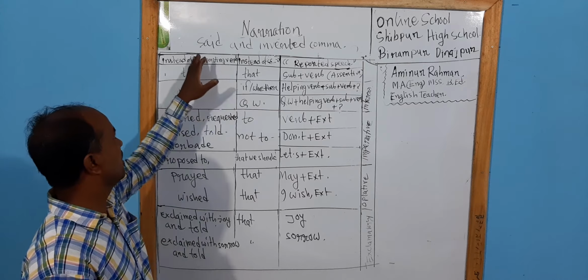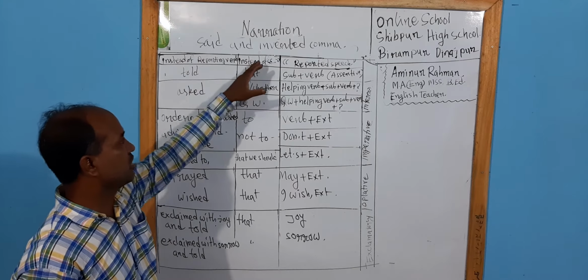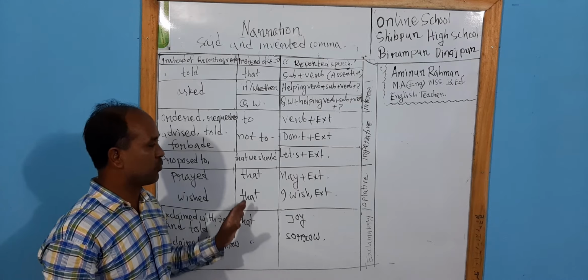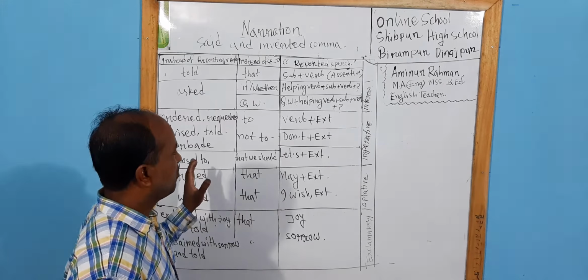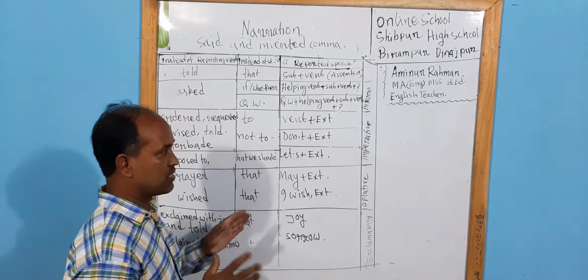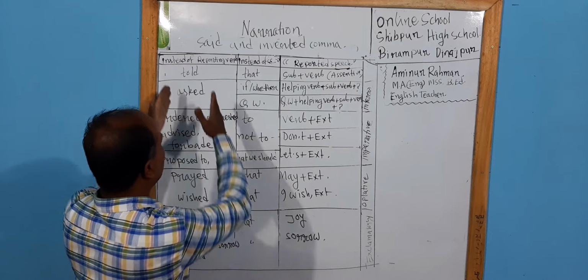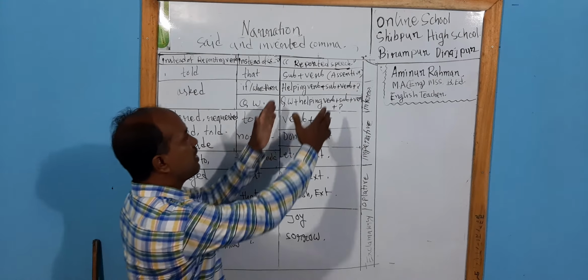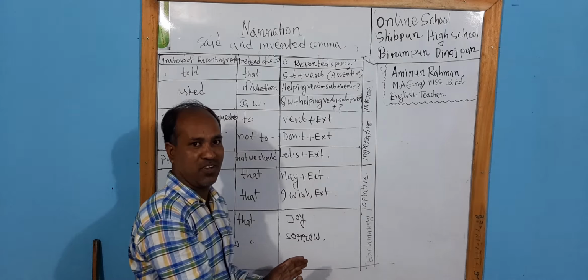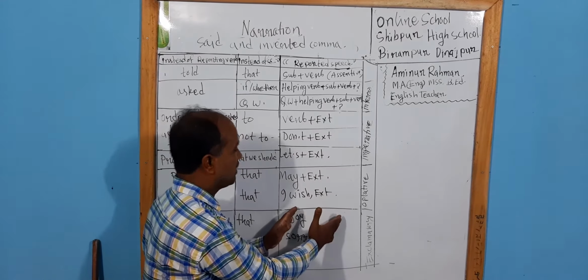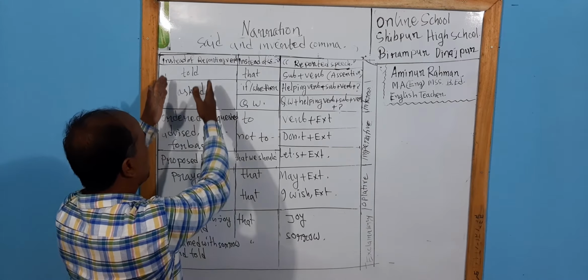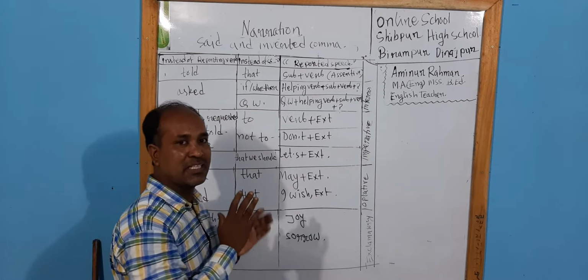How can I change repeating verb and how can I change inverted comma? This is the process. Dear students, at first I want to say that totally said and inverted comma will be changed depending on the repeated speech. Depending on the repeated speech, the said or that is repeating verb and the inverted comma will be changed.